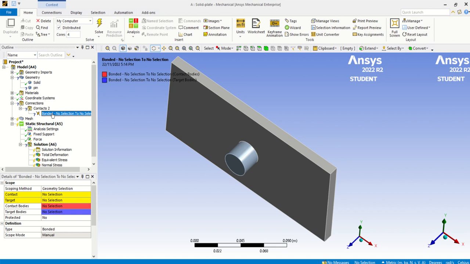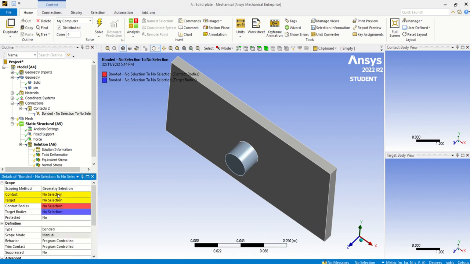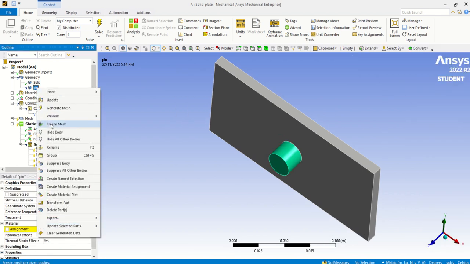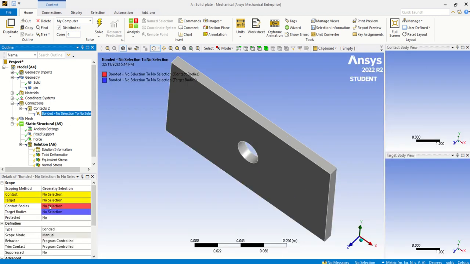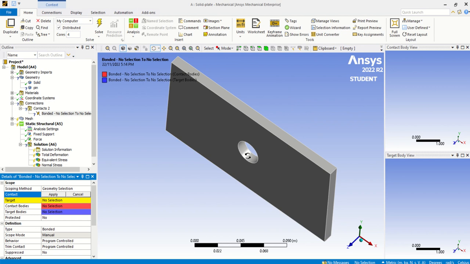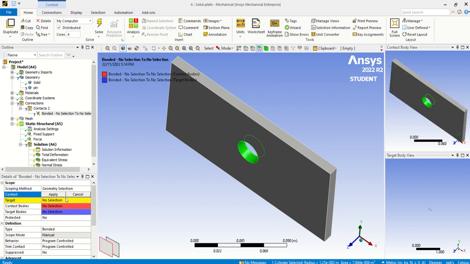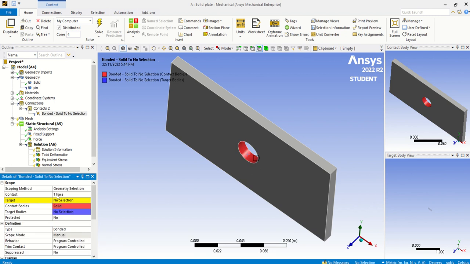For contact, apply, select the first pin, right click, hide body. Then in connection, contact, we apply, choose the surface, apply. While for target, we change.